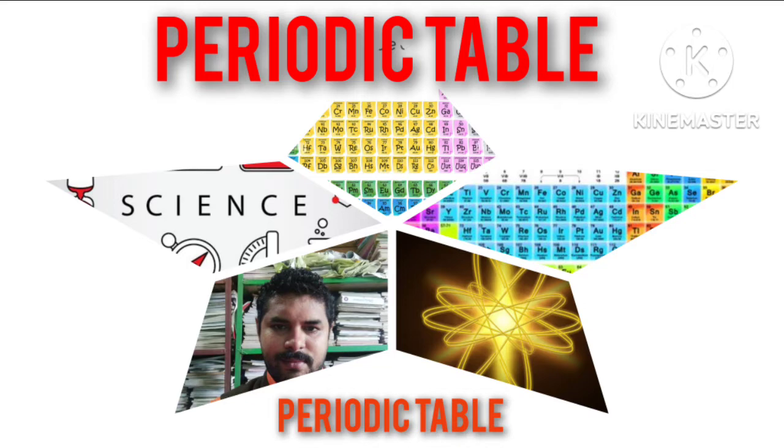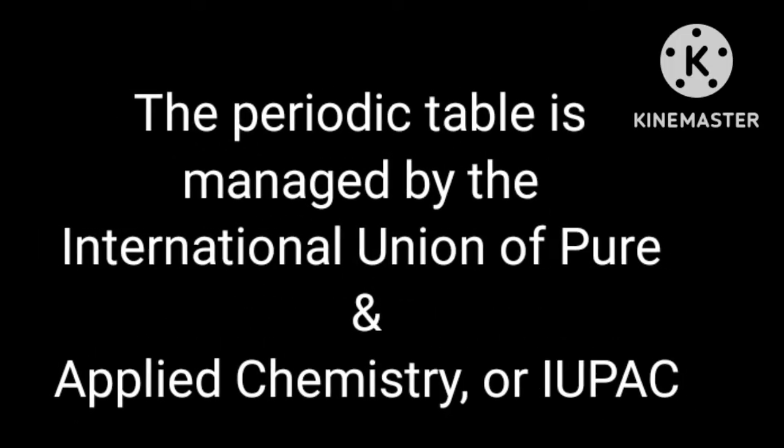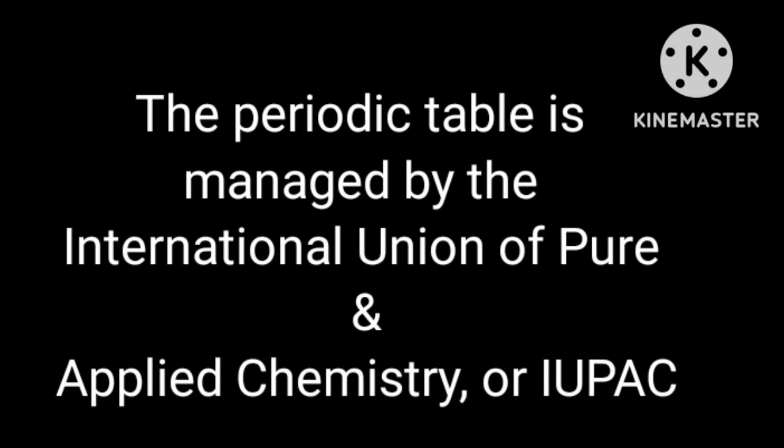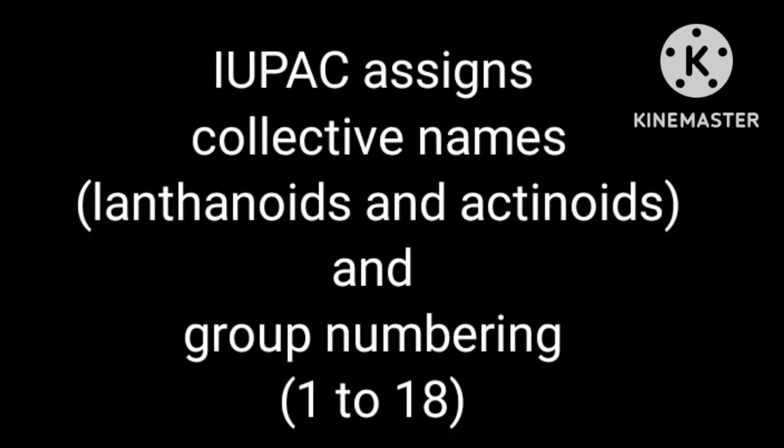As you know, scientists have gathered a lot of information about various elements, so they have arranged it in a definite order. But this arrangement didn't happen within a single day. Rather, it took a long time to rearrange it, and several attempts were made by them. The periodic table is managed by the International Union of Pure and Applied Chemistry, or IUPAC, which assigns lanthanoids and actinoids and group numbers from 1 to 18.